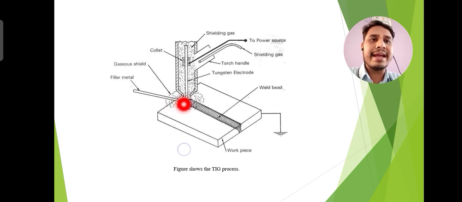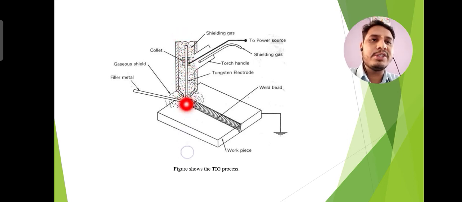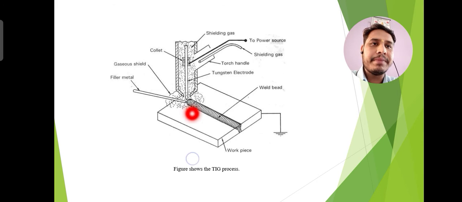If they enter the molten metal pool, it will create defects. These are known as porosity and blowholes. These are types of welding defects. They will impact the strength of the weld. These are the nozzles, and this one is the tungsten electrode. It will not be consumed in the welding process, and this is the non-consumable electrode.